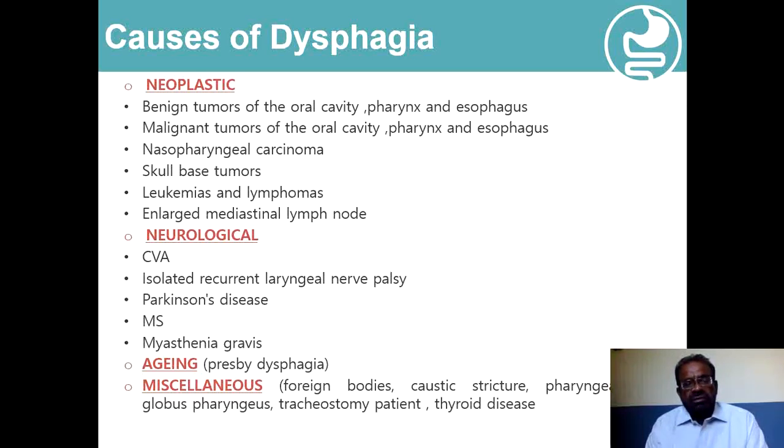And there is still a list of other causes which may be listed as miscellaneous, in the form of foreign bodies, ingestion of caustic substances leading to strictures, the pharyngeal pouch, and the feeling of a lump in the upper part of the esophagus or in the pharynx, which is intermittent or persistent but does not interfere with the act of swallowing, and this is known as globus pharyngeus, more common in females, hysterical patients, patients who have undergone tracheostomy, and patients with thyroid diseases.